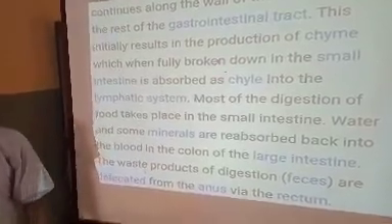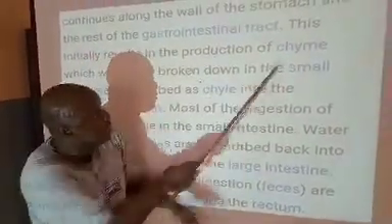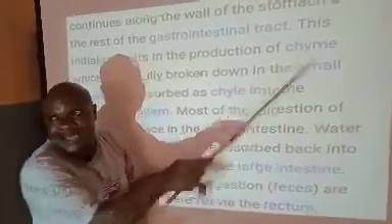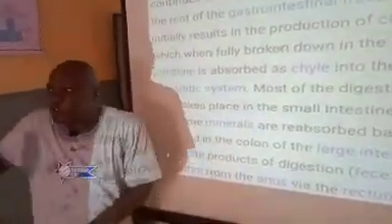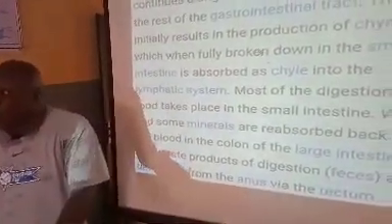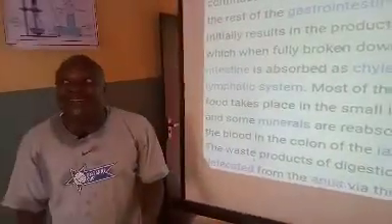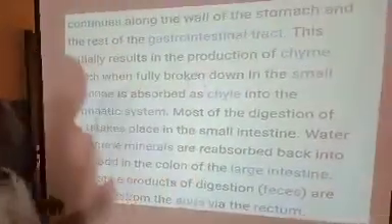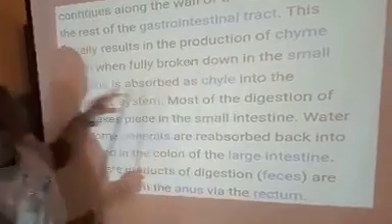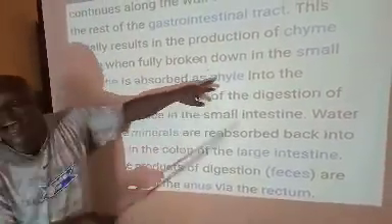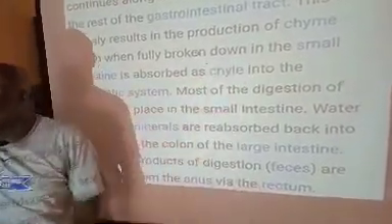So you no longer call it food. So when the food is in the stomach, look at it here, when the food is in the stomach, it is called chyme. When it leaves the stomach, chyme is the word you'll be using in biology. It moves into the pancreas. Look at it from here. So from here, when fully broken down in the small intestine, it is absorbed as chyle, C-H-Y-L-E.